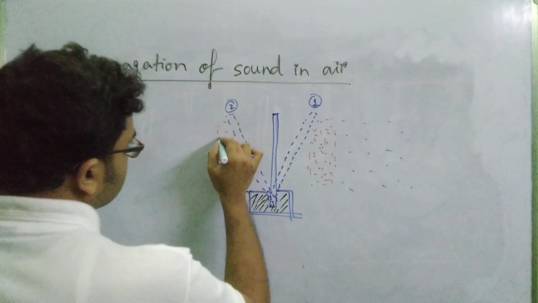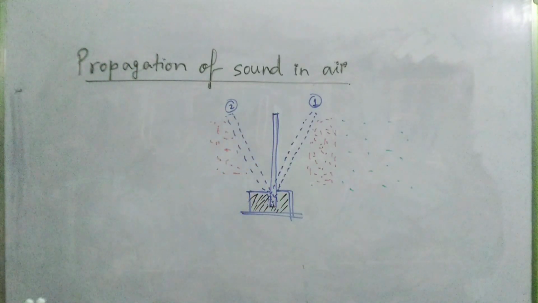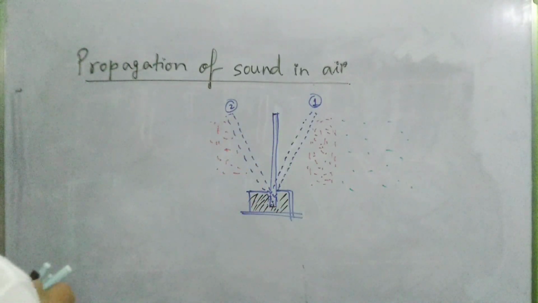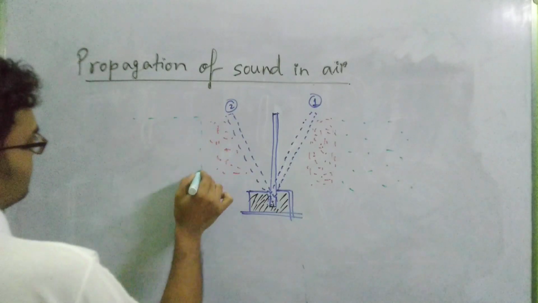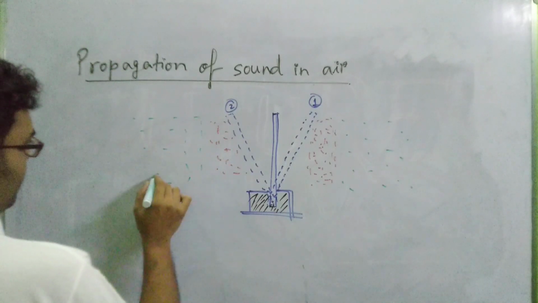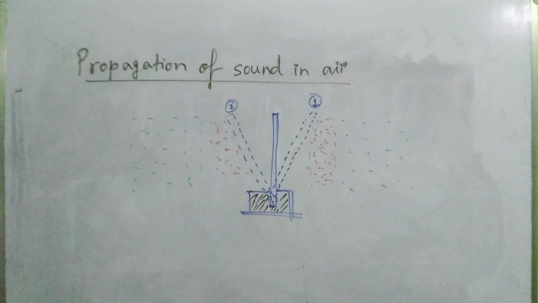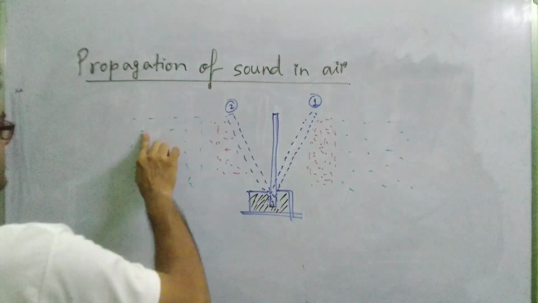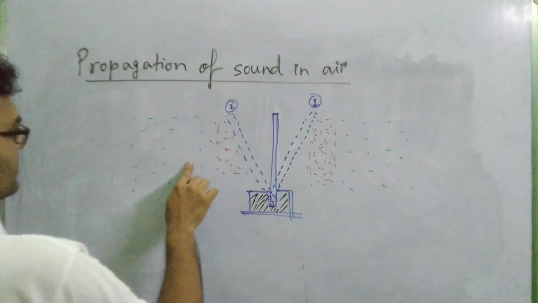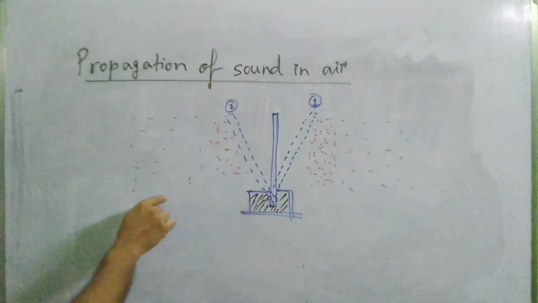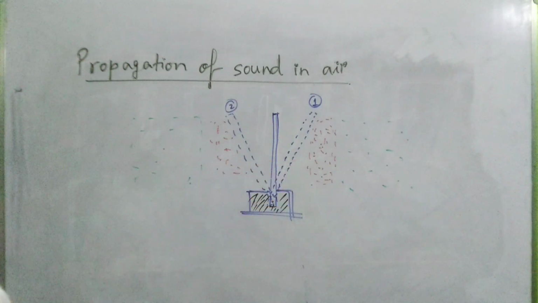Previously they were relaxed, and the air layers just beside these are still relaxed. Now when the air particles get compressed, like in this region, this region is called the region of compression.